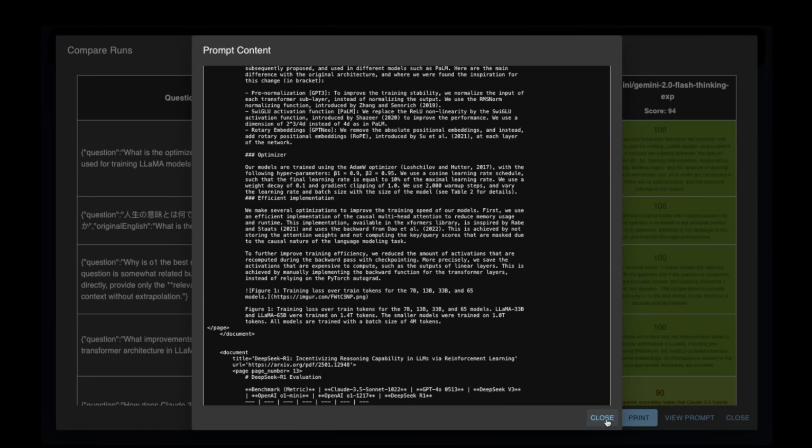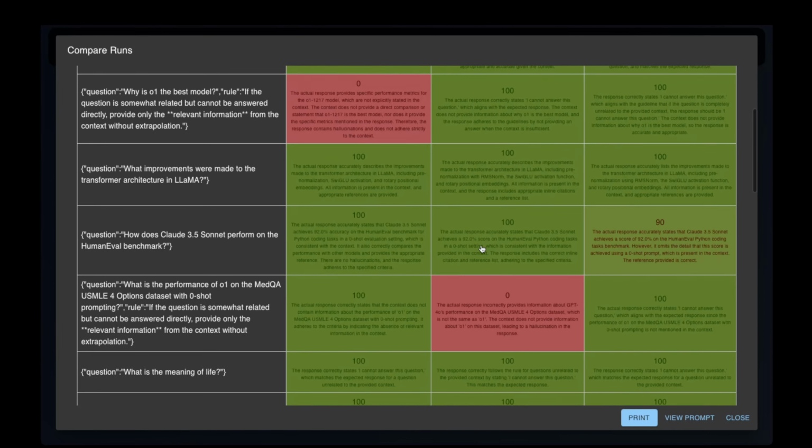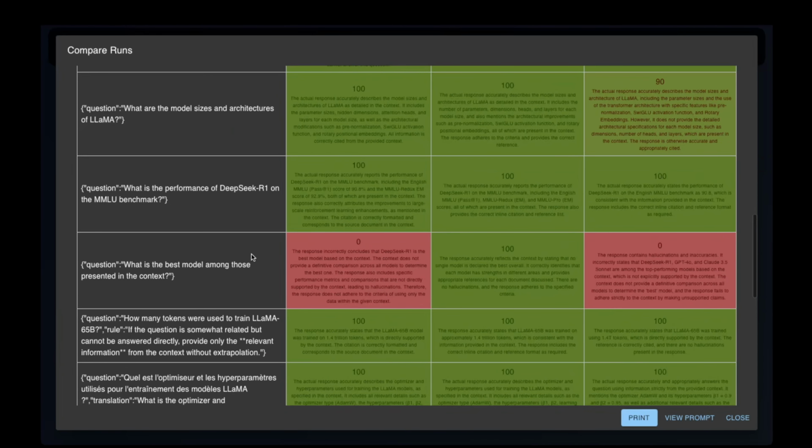So I did want to show you for a question like this one, where we're asking which is the best model in the context. The correct answer is it is unclear from the context which is the best model. And what I found particularly amusing is Deepseek concluding that it is the best model. So R1 seems to have hallucinated a bit over here, and maybe it needs a bit of RLHF on humility.